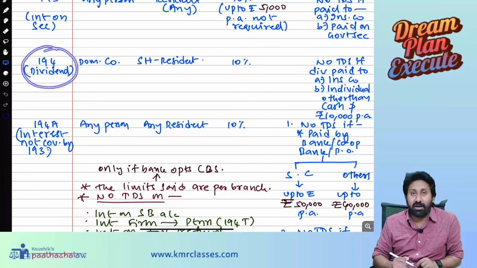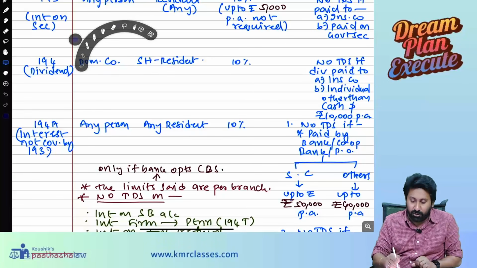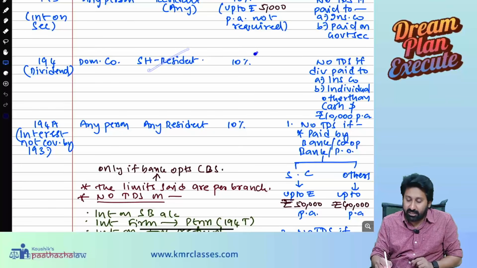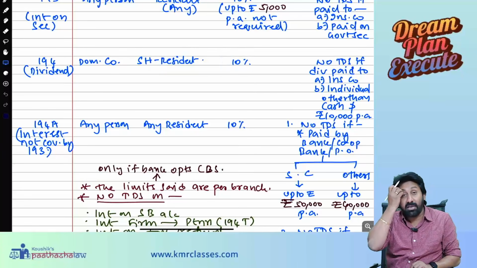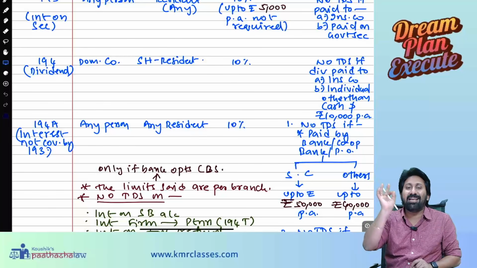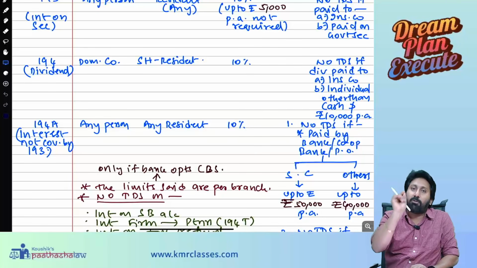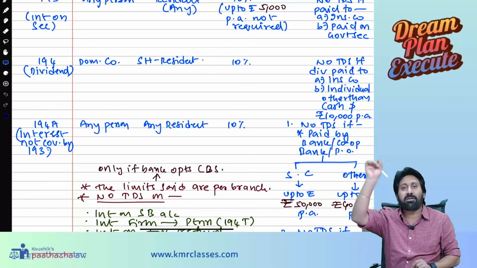Next one. 194. Dividend, very important again. 194 is dividend. What is this talking about? Any domestic company, not a foreign company, paying to a shareholder who is a resident, then 10% they have to deduct as tax on dividend and then they have to pay. Simply to tell, TDS on dividend will be 10%. If I have to get 1 lakh rupees, they will pay only 90,000. TDS will be deducted for 10,000.